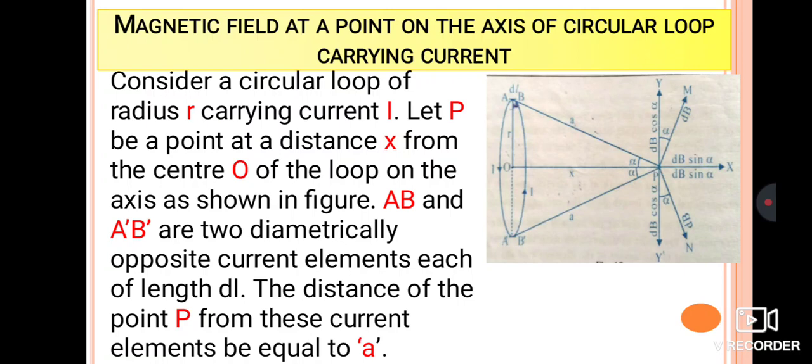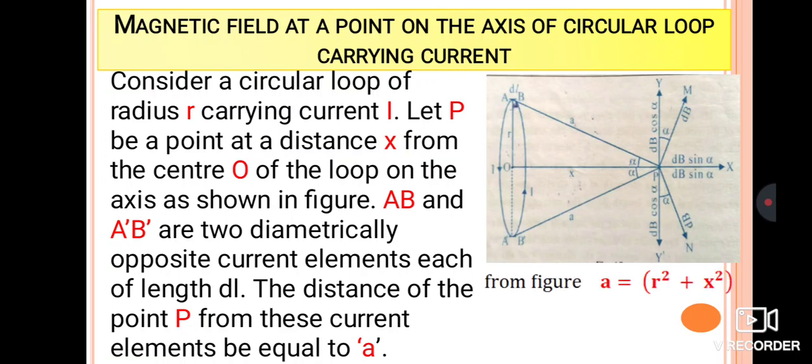So consider one circular loop of radius r which is carrying the current I. Similarly, let P be a point where we are going to calculate. P is at a distance x from the center of the circular loop, as shown in the figure, and AB as well as A dash B dash are the diametrically opposite current elements of length dl, and the distance of point P from these current elements we take as A.